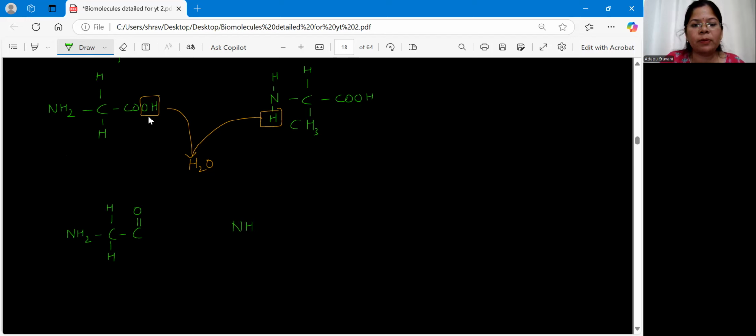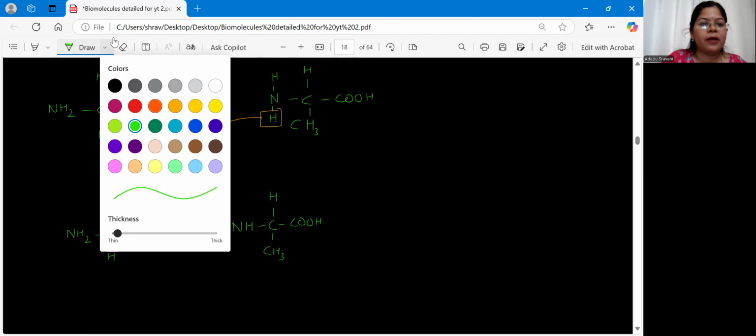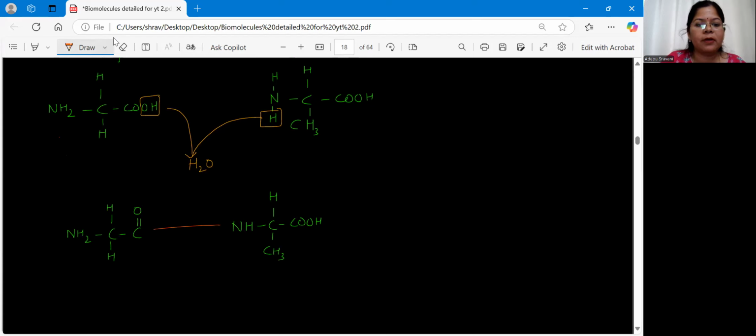One H is removed, so I'm left with one H. Then again H, COOH, and here methyl. So between them, I'm getting the peptide bond. This is how we get a peptide bond, by removal of one water molecule between the two amino acids.